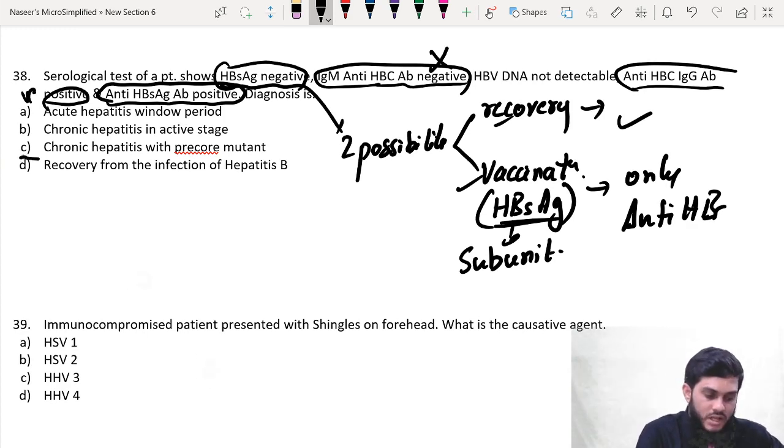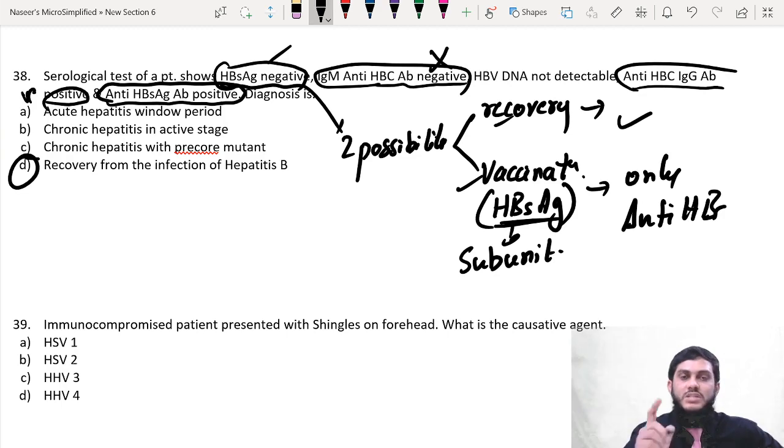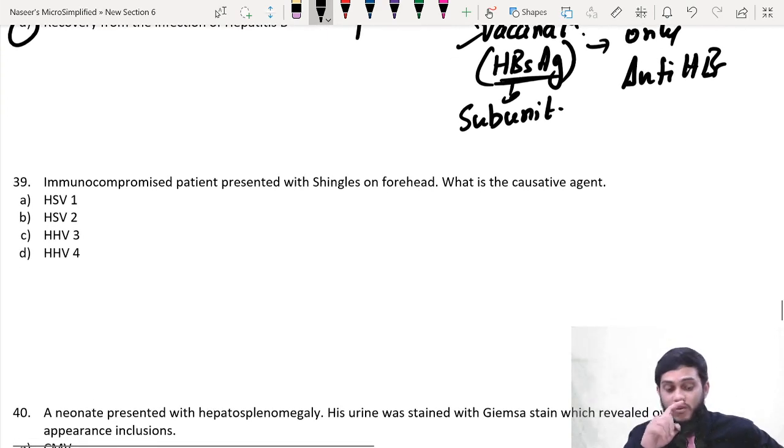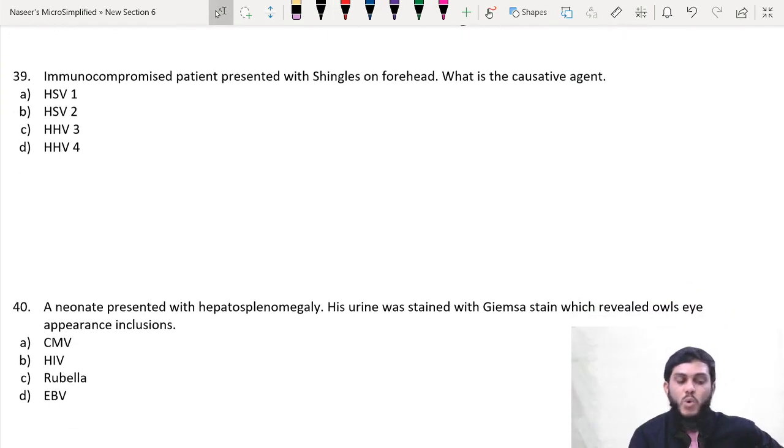Therefore here the answer is recovery, sir. Recovery from the infection of hepatitis B, because HBsAg is negative and, along with the HBs antibody, there is one more antibody which is positive, IgG anti-HBc. Therefore it is recovery. So next, an immunocompromised patient presented with shingles on the forehead.